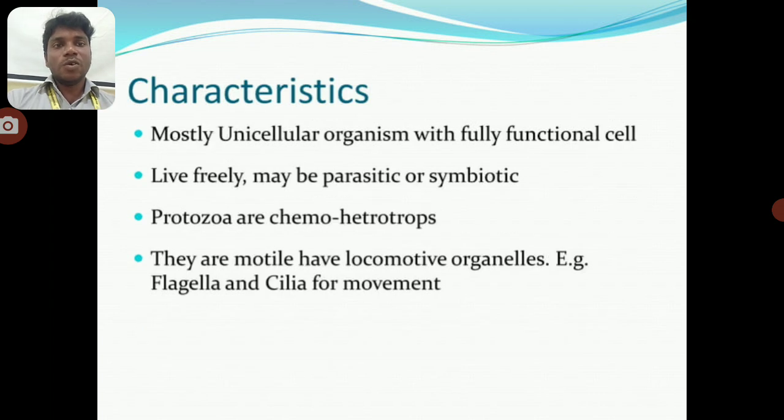Characters. Most are unicellular organisms with a fully functional cell. They may live freely, or be parasitic or symbiotic, and protozoa are chemoheterotrophic. Some are motile and have locomotive organelles, for example flagella and cilia, as organs of movement.